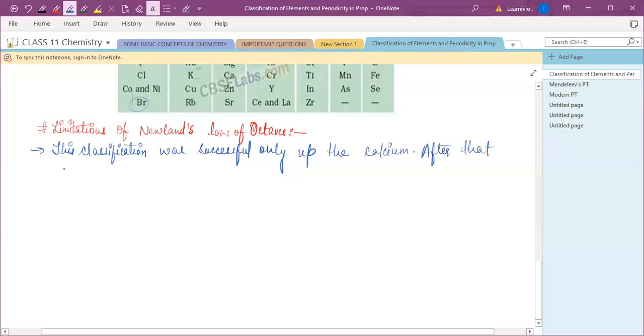After that, every eighth element did not possess the same property.